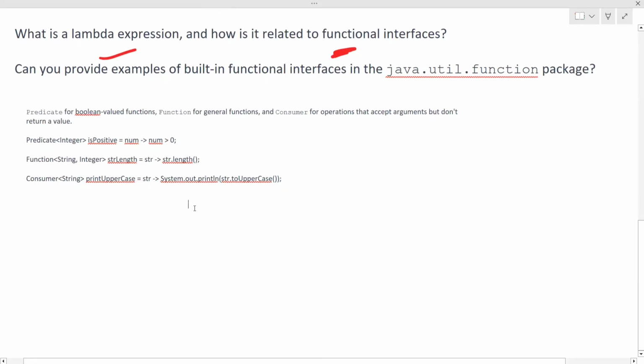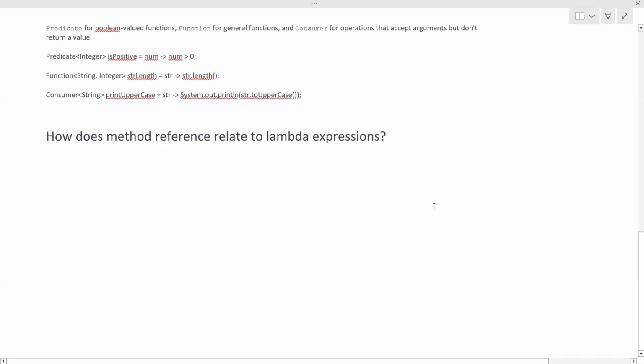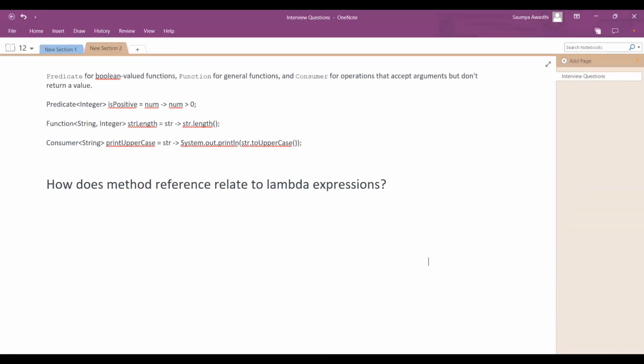So yeah, you should have an understanding of the built-in functional interfaces as well. So let's open... okay. We have discussed lambda expressions, right? There are high chances that the interviewer may be interested to know whether you know about method references or not. So maybe the next question he or she can put up is how does method reference relate to lambda expressions, right?